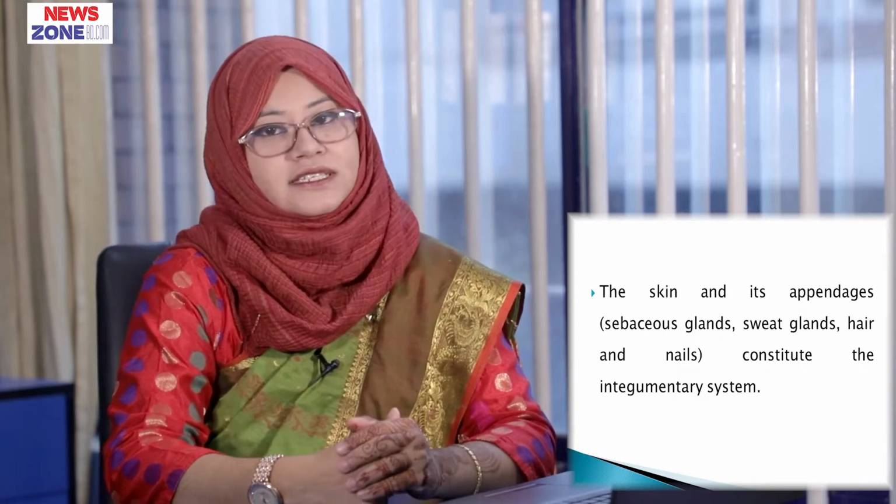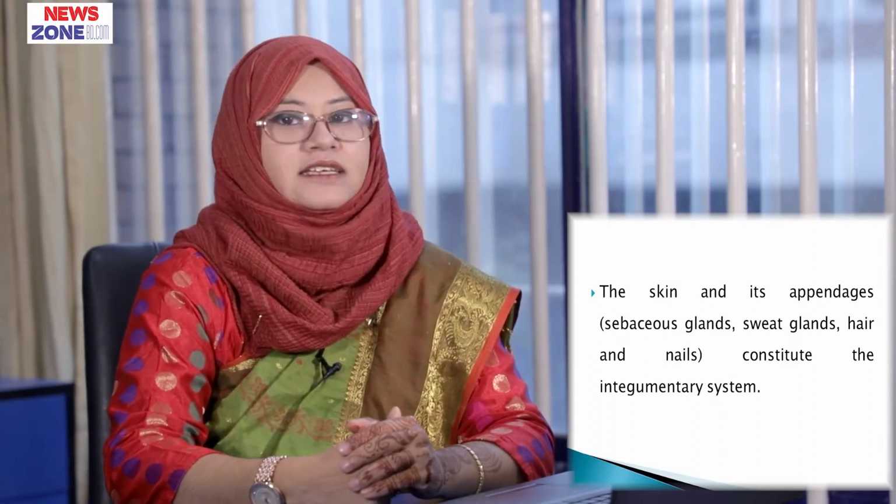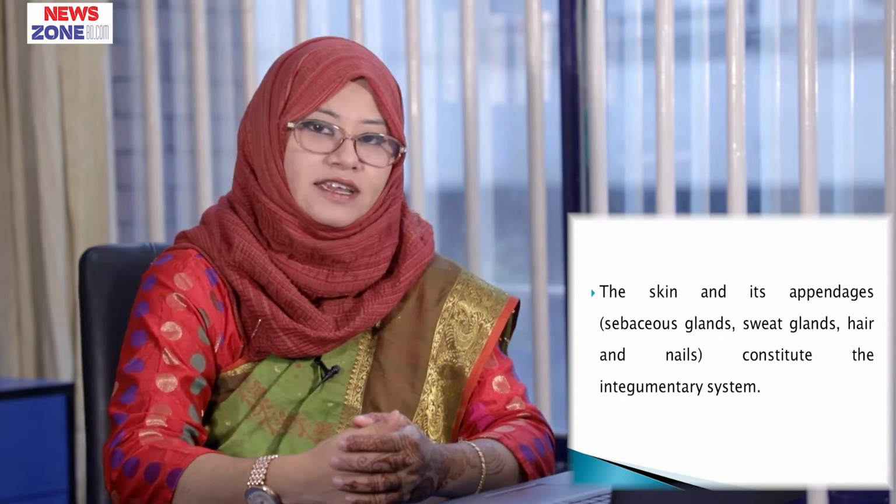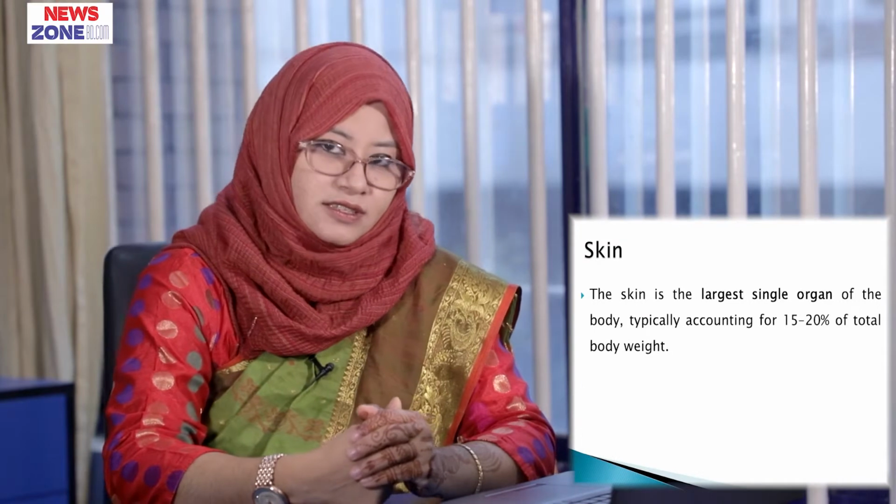Today I am going to discuss about integumentary system. So let's start. Integumentary system includes skin and its appendages, which consist of sebaceous gland, sweat gland, hair and nails. Skin is the largest single organ of our body, which occupies 15 to 20% of the total body weight.